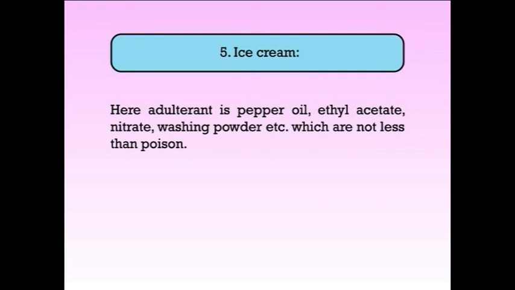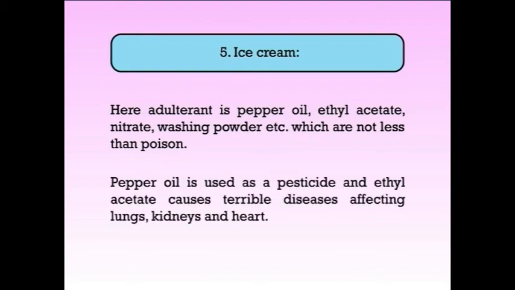Next, number 5, for ice cream. Here the adulterants are pepper oil, ethyl acetate, nitrate, washing powder, etc., which are not less than poison. Pepper oil is used as a pesticide, and ethyl acetate causes terrible diseases affecting lungs, kidney and heart.